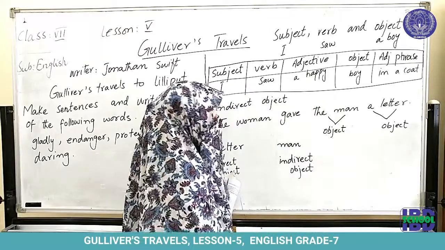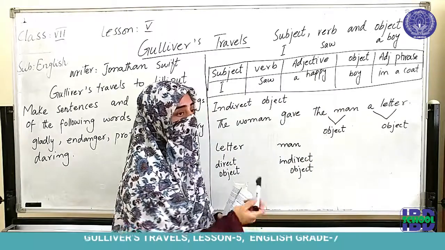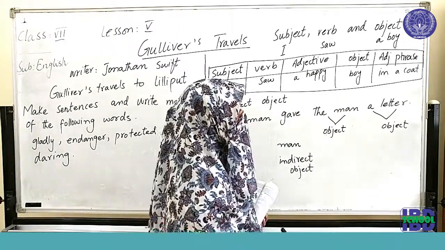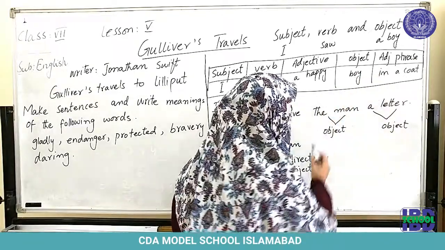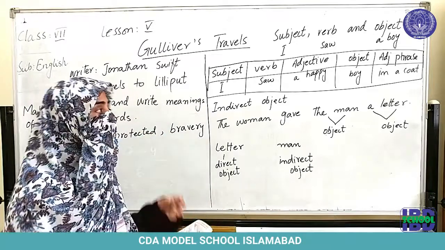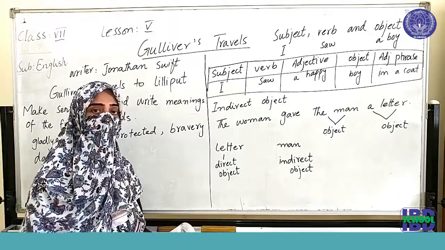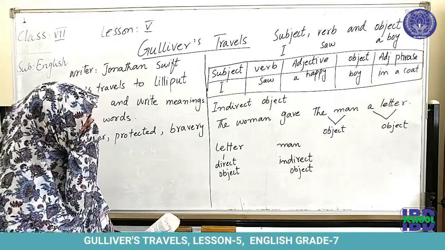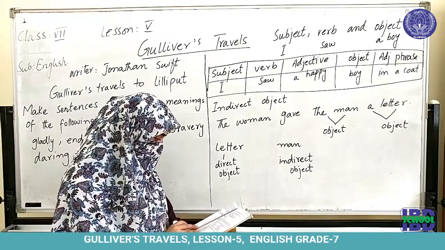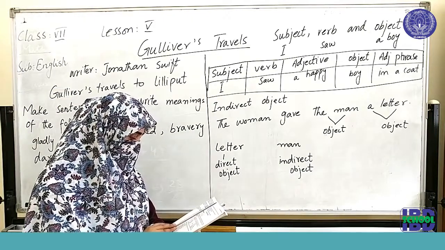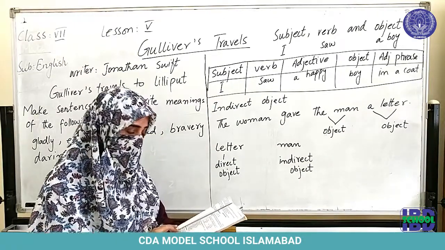Now a happy is an adjective and it is giving you more information about the object, about the boy. A happy boy and he was in a coat. In a coat is an adjective phrase. As in the previous lesson, we have seen that there are different types of phrases: prepositional phrase, adjectival phrase, noun phrase. There are different kinds of phrases. Okay, now related to this topic, you can see: add adjective before and adjective phrase after the objects in these sentences.